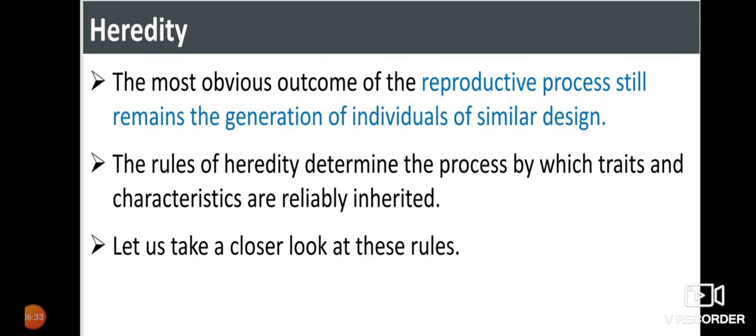So the most obvious outcome of a reproductive process still remains the generation of individuals of similar design. The rules of heredity determine the process by which traits and characteristics are reliably inherited. Heredity is nothing but the outcomes which come in an individual during reproduction, whether in body shape or any other structures, and we call it heredity.